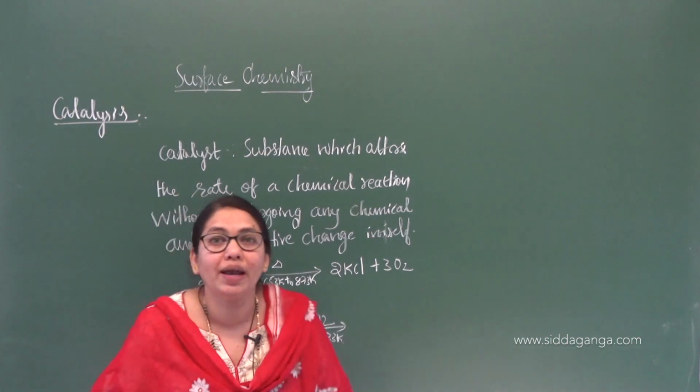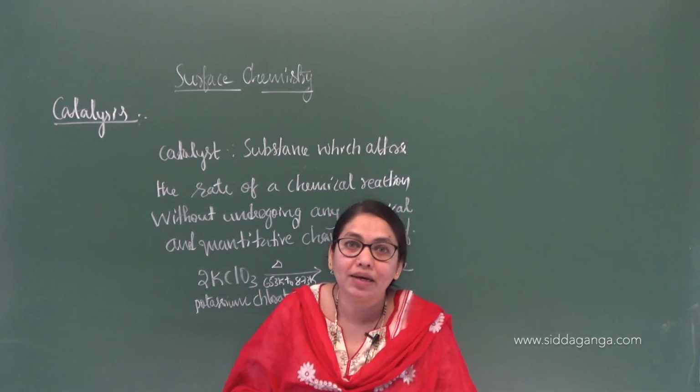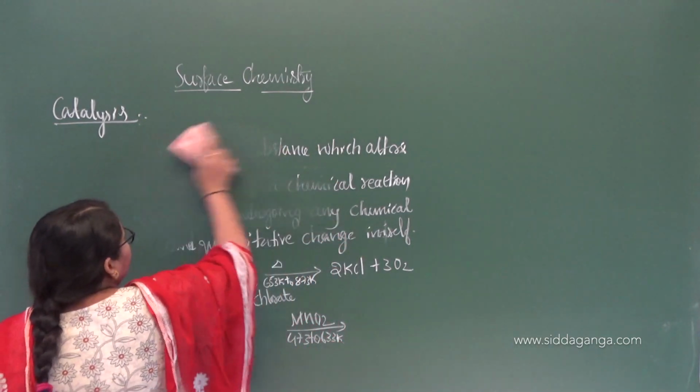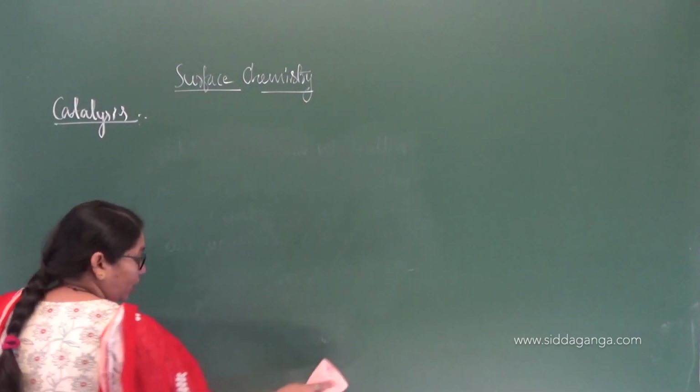So let us go on to the characteristics of a catalyst. It remains unaltered at the end of the chemical reaction. We can list out the characteristics of a catalyst. What are those?